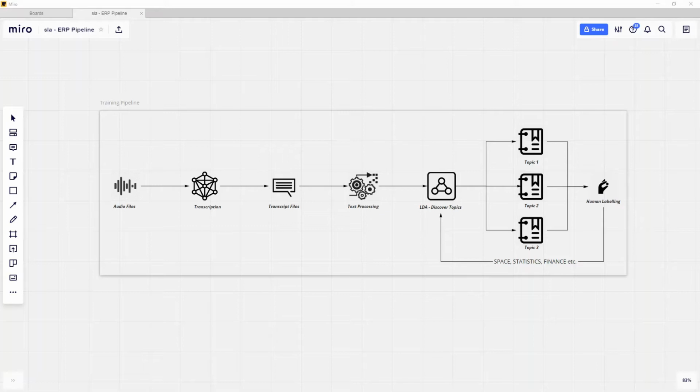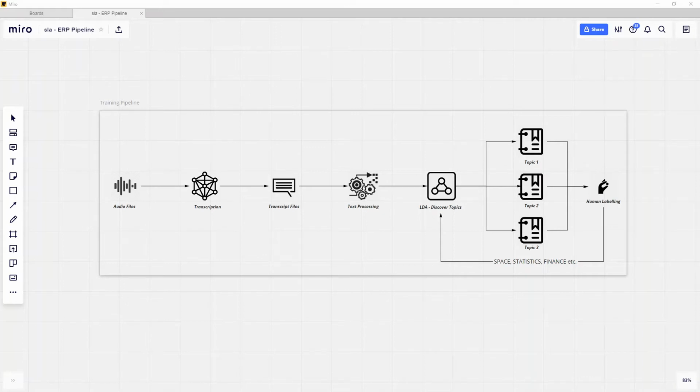What that process does essentially is decomposes these transcript files into parts that can be used by an algorithm, and they can be algorithmically analyzed for patterns. In this case, I'm using an algorithm called LDA, latent Dirichlet allocation. And what it essentially does is it sees various text bodies as a collection of topics. It looks at various words that are involved in the text document and tries to isolate clusters of words that may be connected to a certain topic.